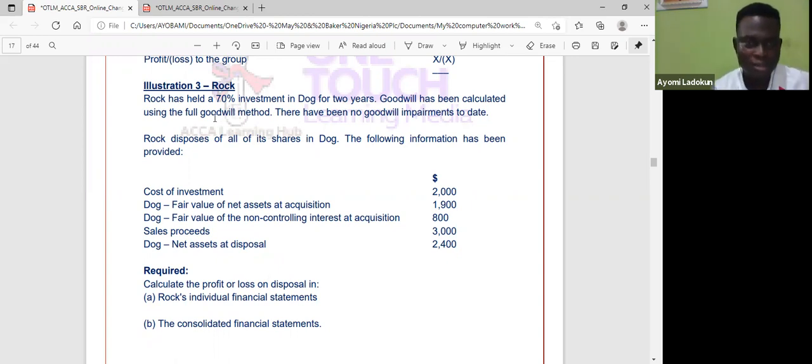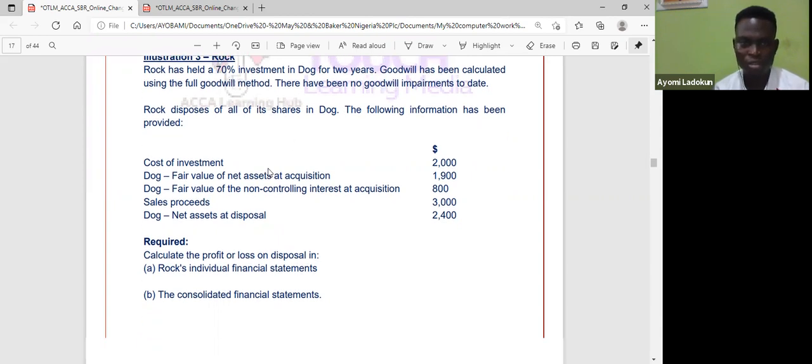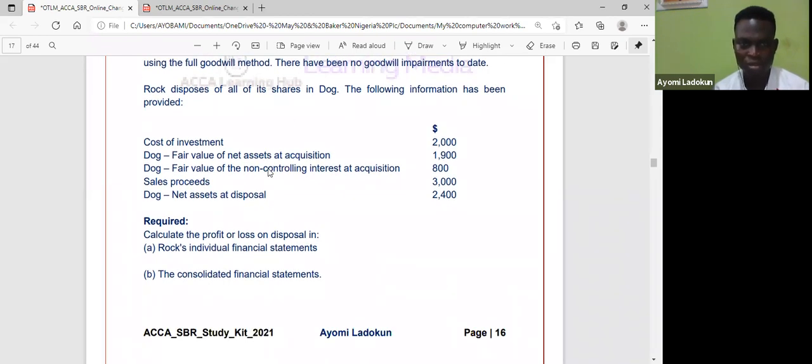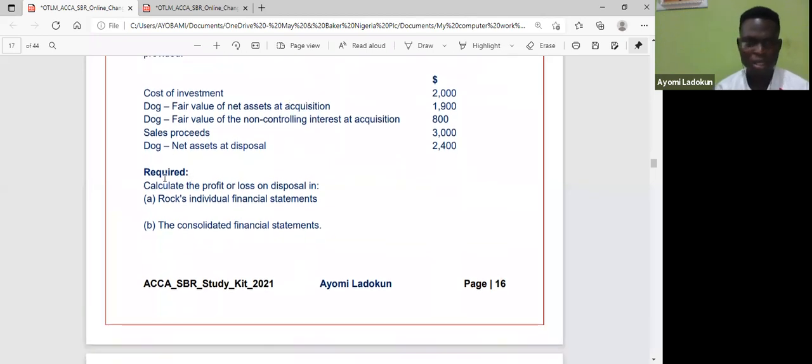Rock has held a 70% investment in Dog for 2 years. Goodwill has been calculated using a full goodwill method. There has been no goodwill impairment to date. Rock disposes of all of its shares in Dog. The following information has been provided, giving the cost of investment and so on. Required: calculate the profit or loss on disposal in Rock's individual financial statements, then in the consolidated financial statements.